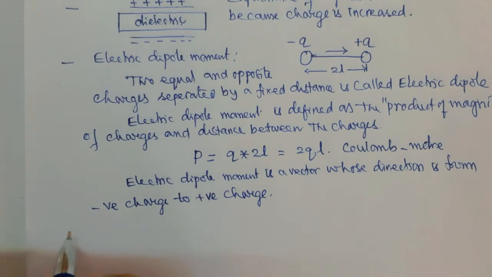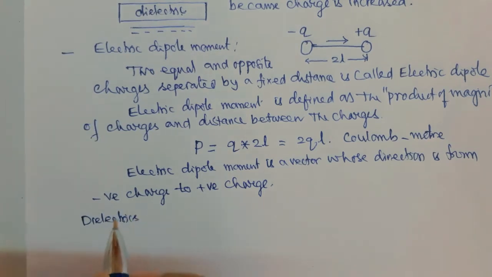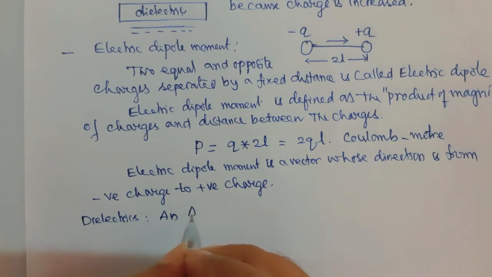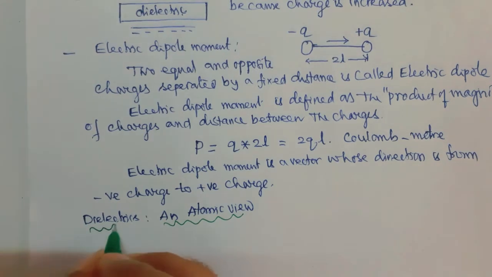Now, dielectrics in an atomic view. What is this?